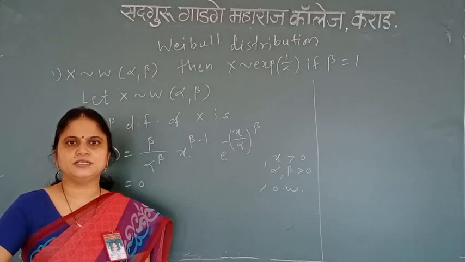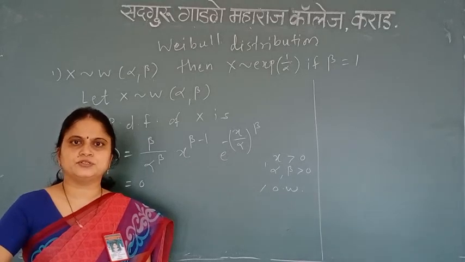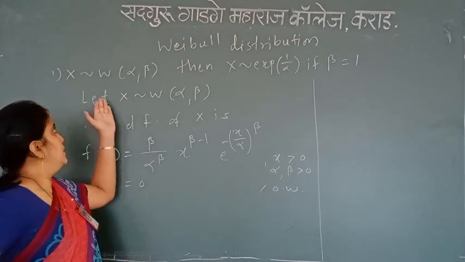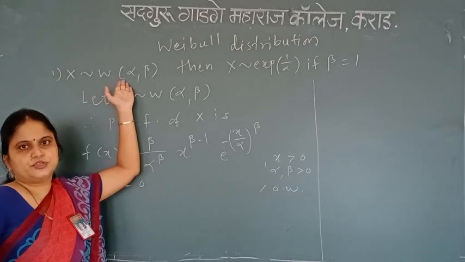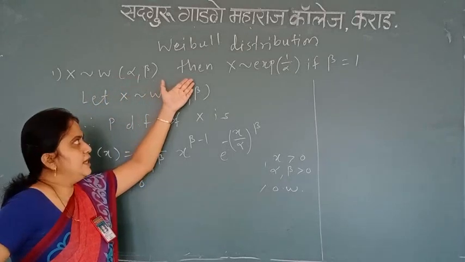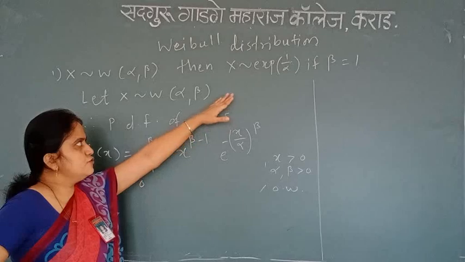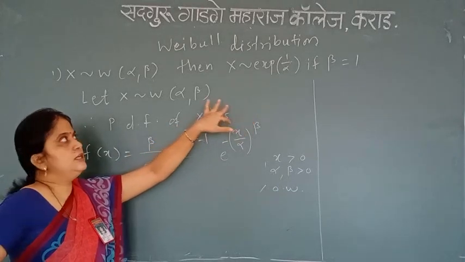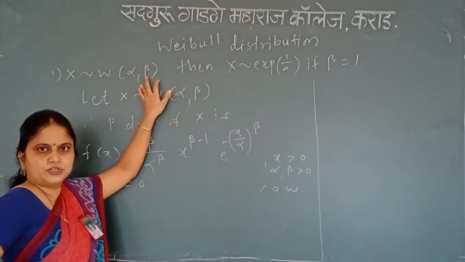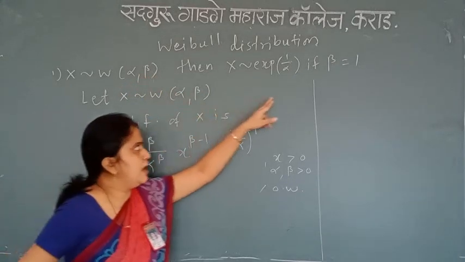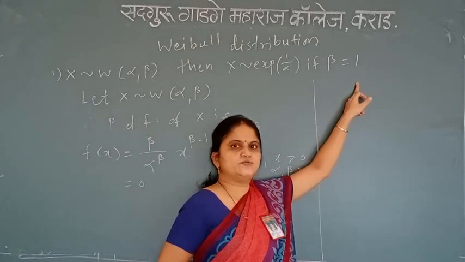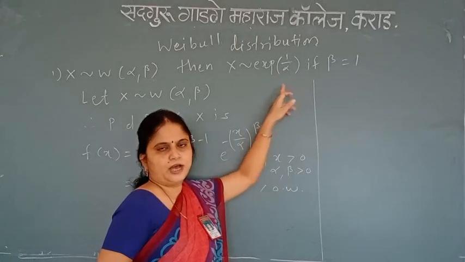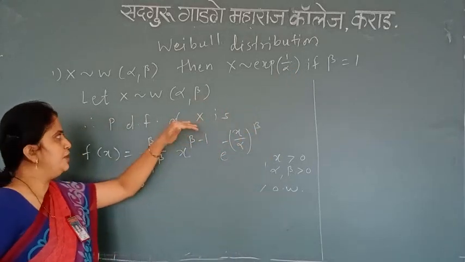In this lecture we will see some properties of Weibull distributions or some problems related to Weibull distribution. So first problem is this. See, x follows Weibull distribution with parameter alpha and beta. Then x follows exponential distribution with parameter 1 divided by alpha if beta is equal to 1. That is, if I know the PDF of Weibull distribution, I can put the value of beta as 1. If I put the value of beta as 1, then we get the distribution of exponential with parameter 1 upon alpha. Okay, so let me show you how it works.